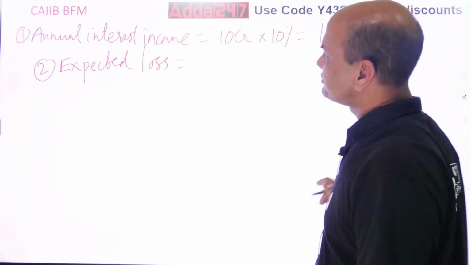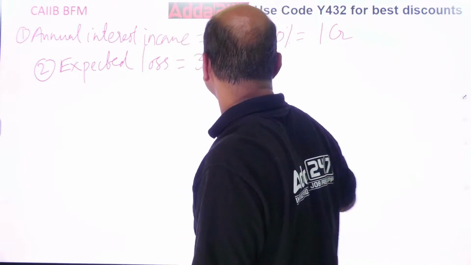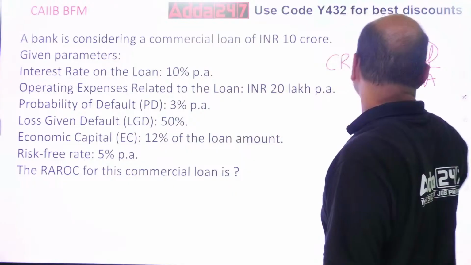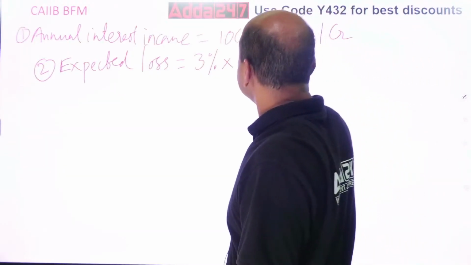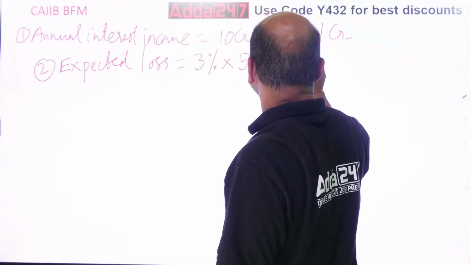So find this. 3% into 50% into the loan amount. What is the loan amount? 10 CR.